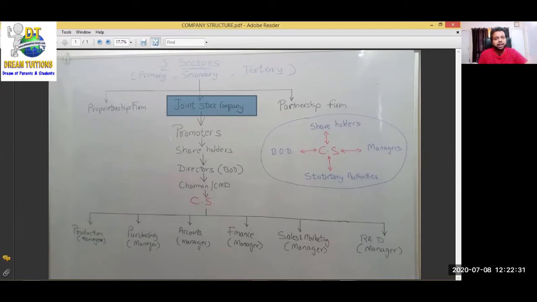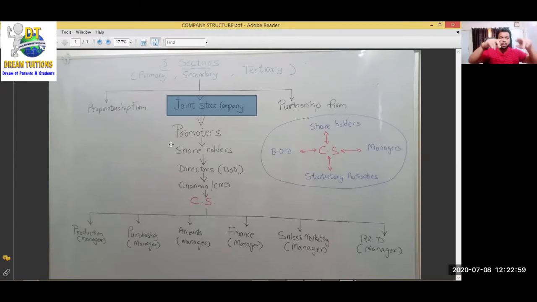When the government, after looking at all our documents, all our plans and our project report, everything, gives the permission, when the government registers our company, records our company in their register, then our company is incorporated, then our company comes into existence. And after that we sell shares. हम अपनी कंपनी के शेयर्स we sell, offer to the general public.